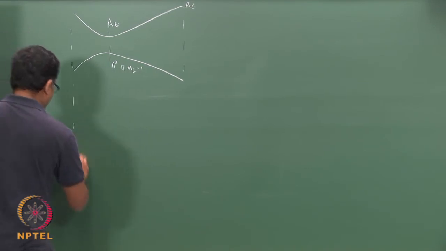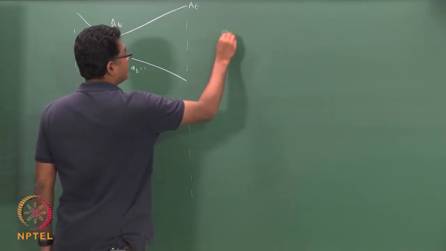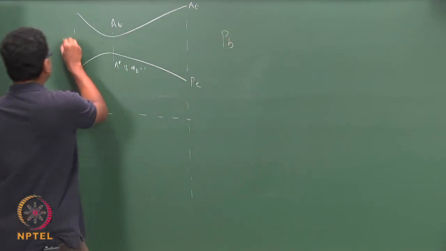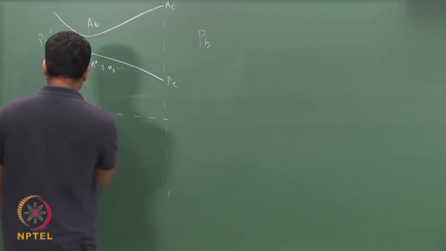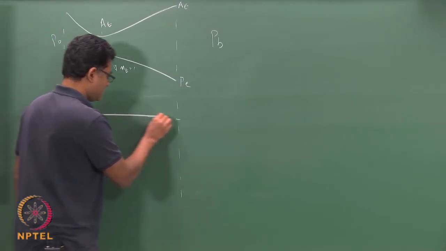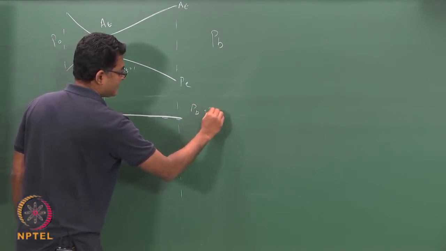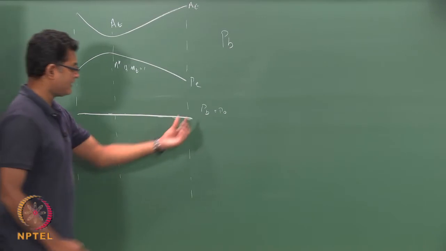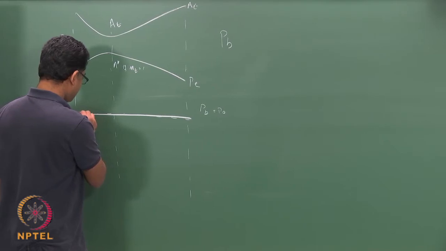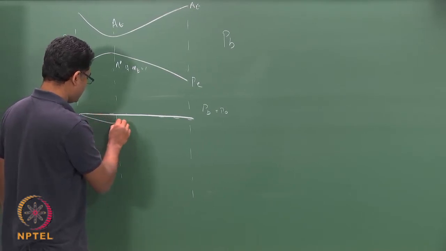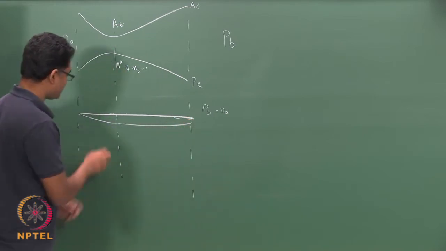Okay. And what we had seen the other day is, if my back pressure is the same as my stagnation pressure P0, there is no flow. So, I would have a straight line here. Back pressure is same as my P0. If I reduce my back pressure a little bit, there would be some change in the flow pattern. So, there will be a subsonic flow.